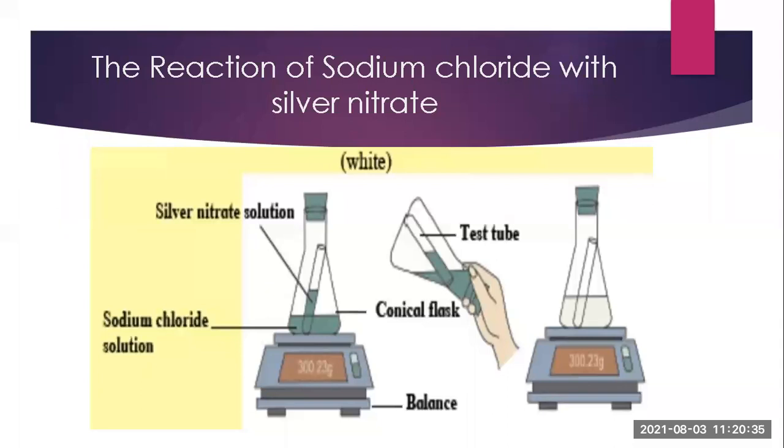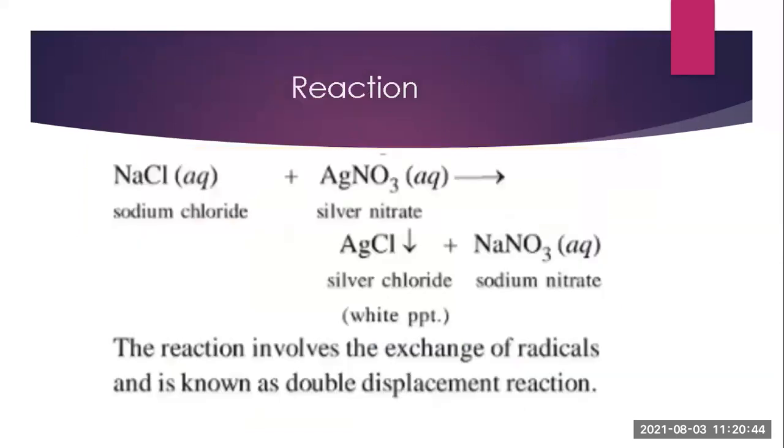So here silver nitrate and sodium chloride combine to form silver chloride and sodium nitrate. Okay, so this reaction appears. Here you can write it with the help of sodium chloride and silver nitrate, then you will get silver chloride and sodium nitrate. Okay, so the reaction involves the exchange of radicals and it is known as a double displacement reaction. Now here you can see that the bond between the Na and Cl breaks down and the bond between the Ag and NO3 breaks down.